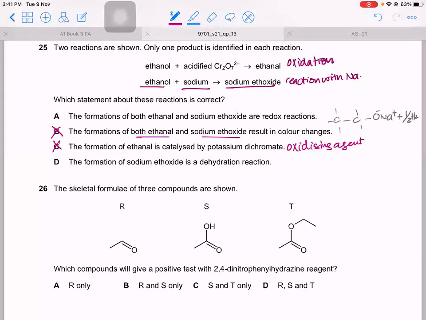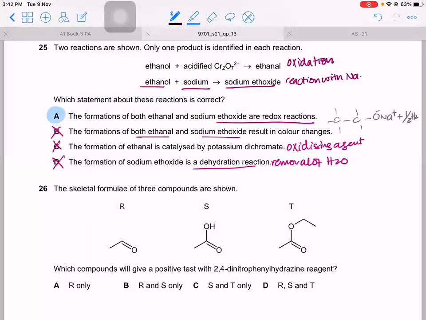Formation of sodium ethoxide is a dehydration. What do you mean by dehydration? Removal of water. Is that what's happening here? No, you are removing H2. So even if you weren't sure about the second part of this, that whether it's redox or not, you can eliminate the other options and you can see the only option that is correct is A. Clear?